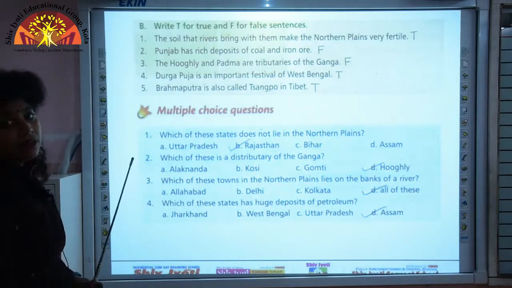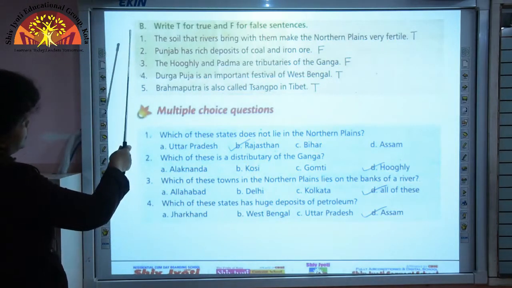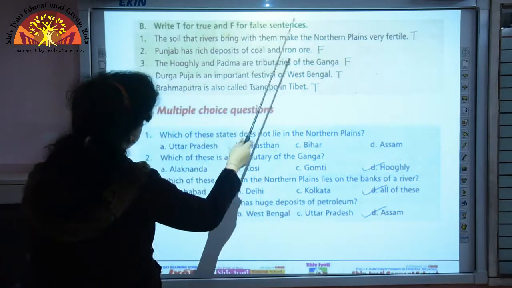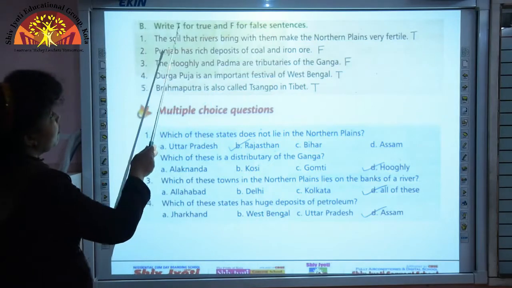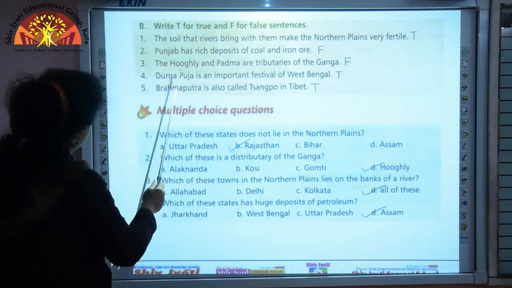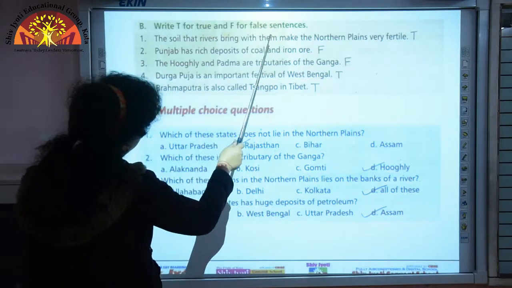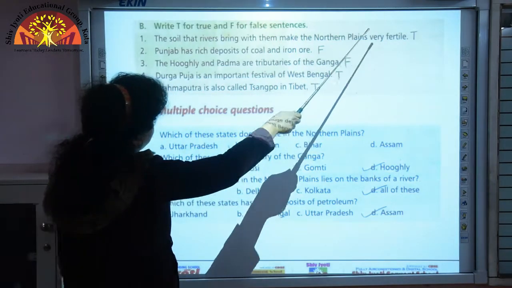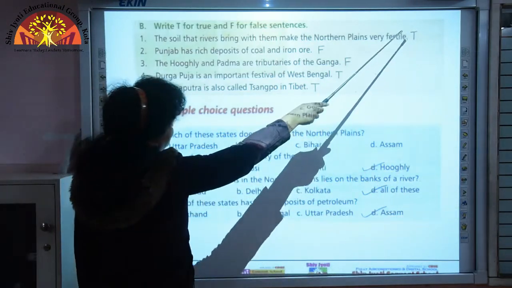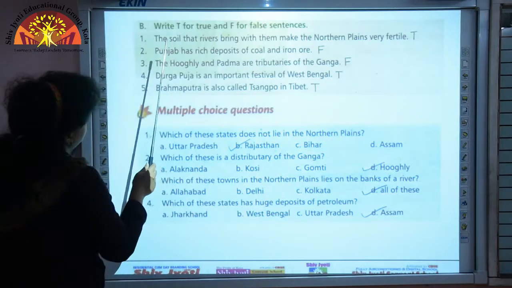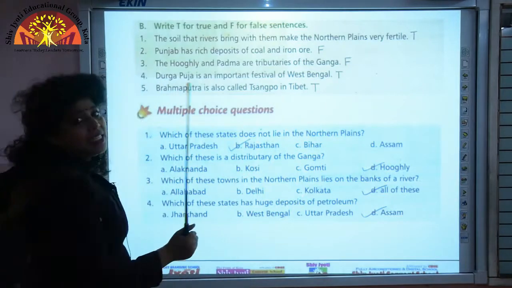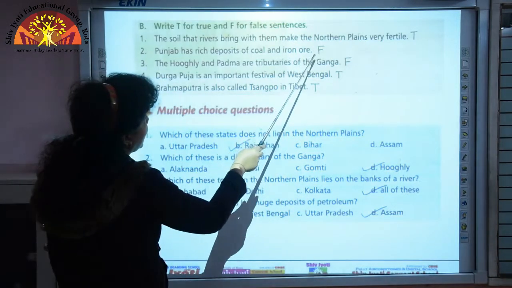Now come to page number 30 and we shall do exercise B. Write T for true and F for false statements. So, if it is true, you have to write T, and if it is false, you have to write F. Question 1. The soil that rivers bring with them make the northern plains very fertile. Since it is a true statement, you have to write T here. Question 2. Punjab has rich deposits of coal and iron ore. Since it is a false statement, you have to write F here.